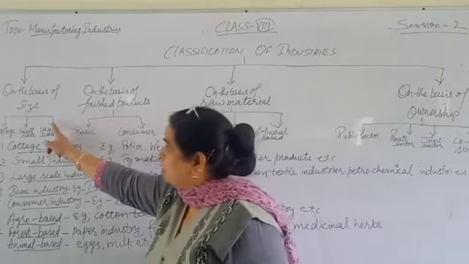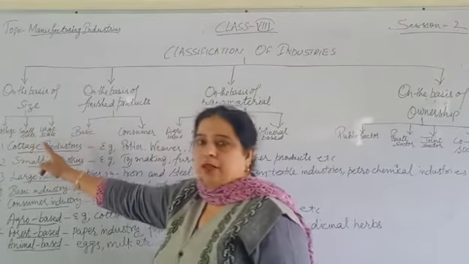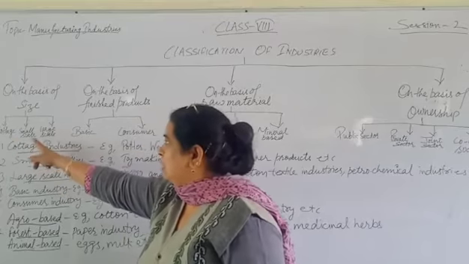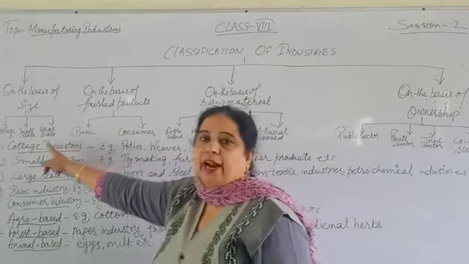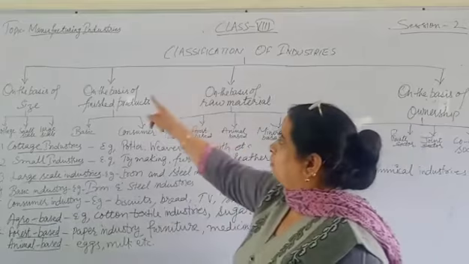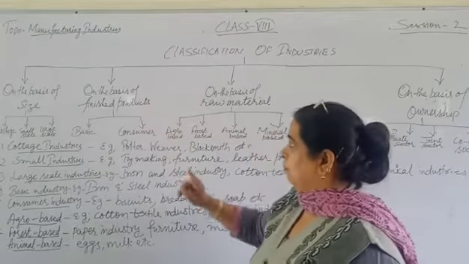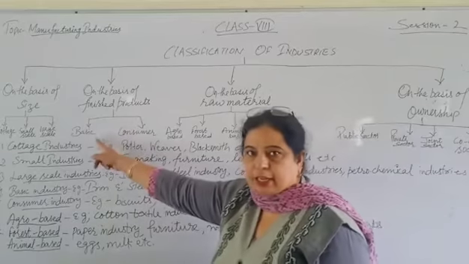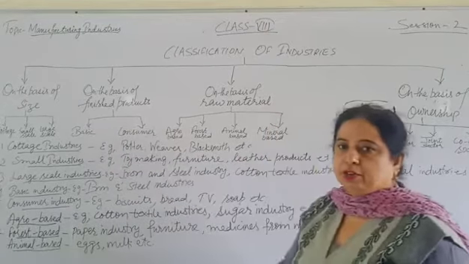On the basis of size, industry can be subdivided into three parts: cottage industry, small scale industry, and large scale industry. On the basis of finished products, industry can be subdivided into two parts: basic industry, consumer industry.